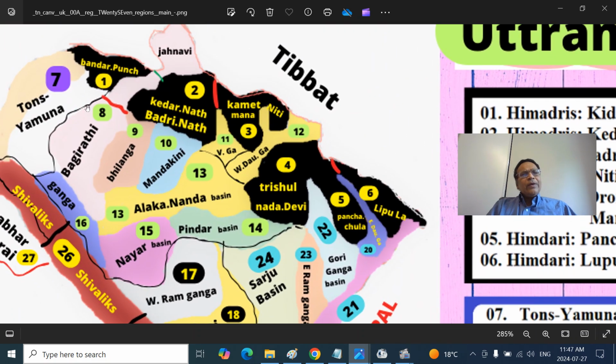You can see this is the Bandarpunch region in the western part. This is Himachal Pradesh. The next is the Kedarnath-Badrinath mountain ranges. There are also the Kedarnath and Badrinath temples. There are also peaks. So the mountains, the temples, the peaks and valleys will be a little bit different. This you have to keep in mind. The actual Badrinath temple is present in the Kamet, Mana, Niti mountain ranges. That's the difference. They are overlapping.